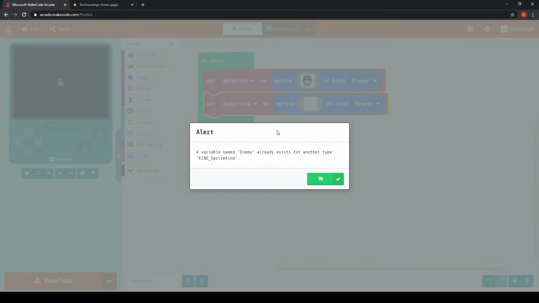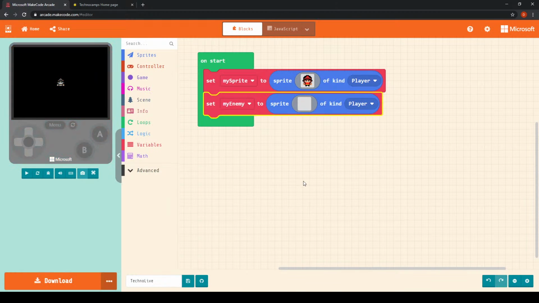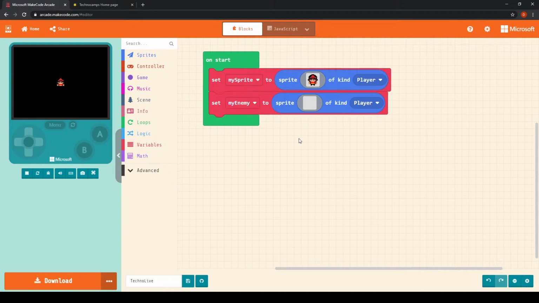So what we have here is our first potential mistake. Okay, so apparently we've already got a variable that's called enemy, so as a result we can't use that name, but that's okay. So we can maybe call it something else. Let's try my enemy and see if that works. Okay, there we go. So now we've got my enemy. So you can rename your variable, in this case your sprites, to being whatever you like, but I've just called it my enemy for now.